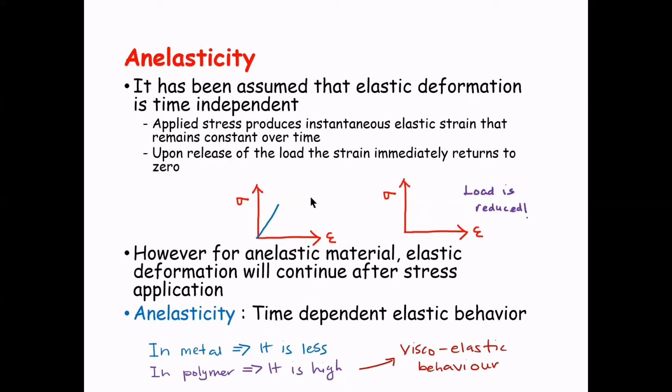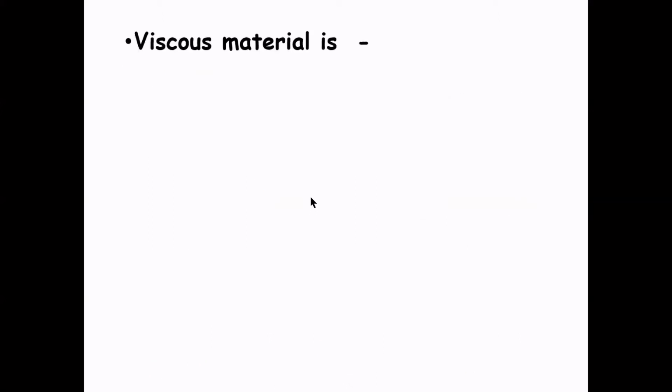So how do we define viscous material? Before that, what is the definition of viscosity? Viscosity, we can define as the measurement of a fluid's resistance to flow. Examples of materials that have different viscosity are water and honey.